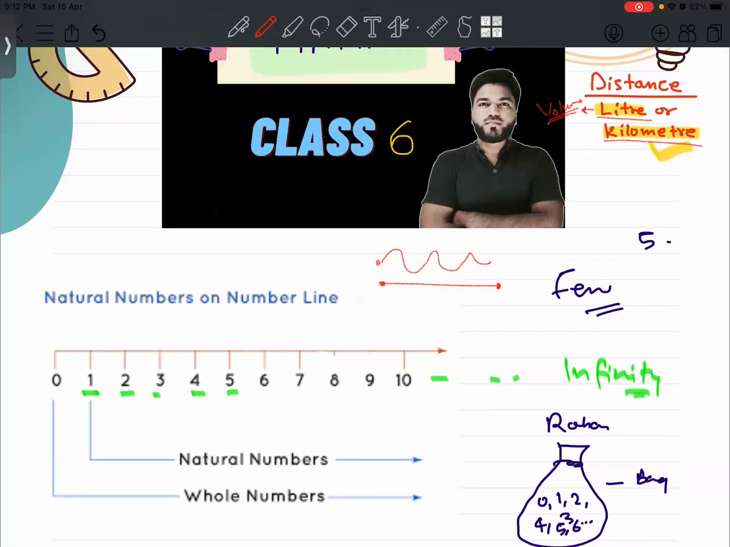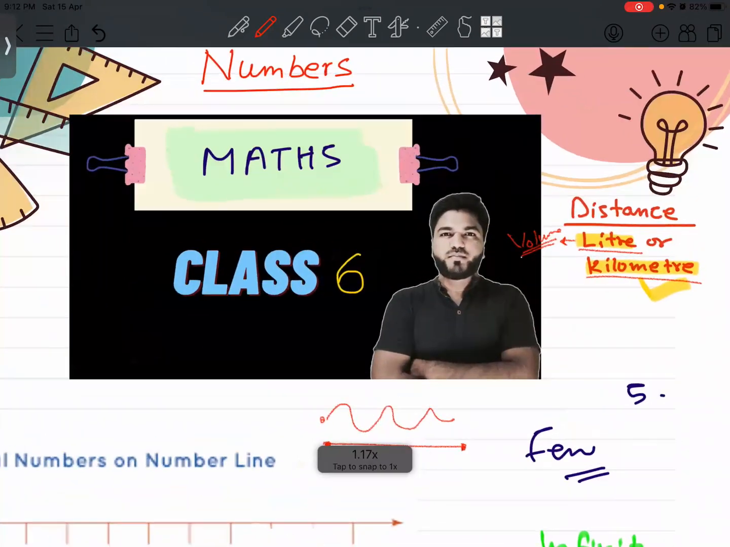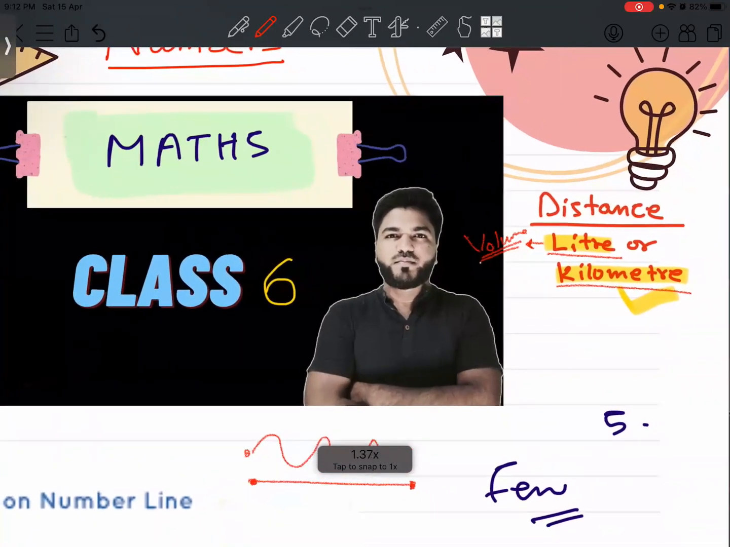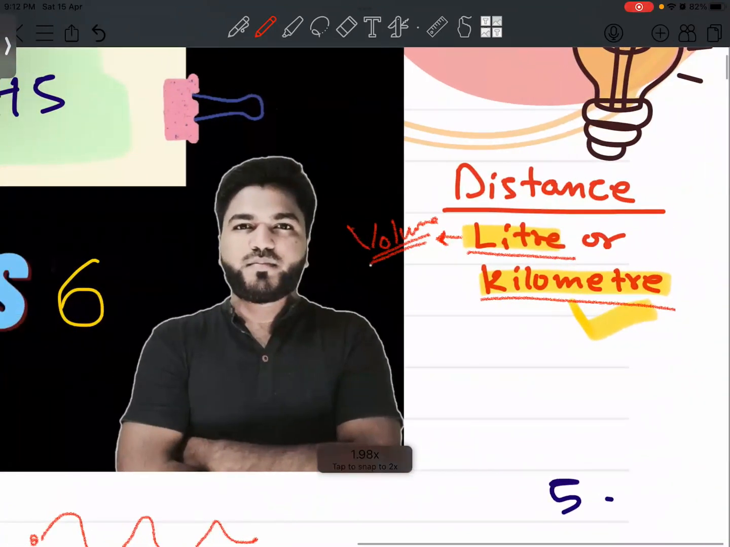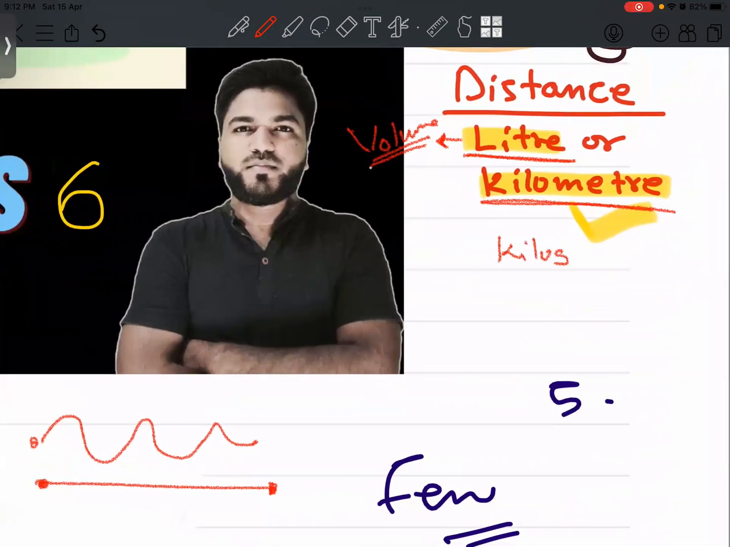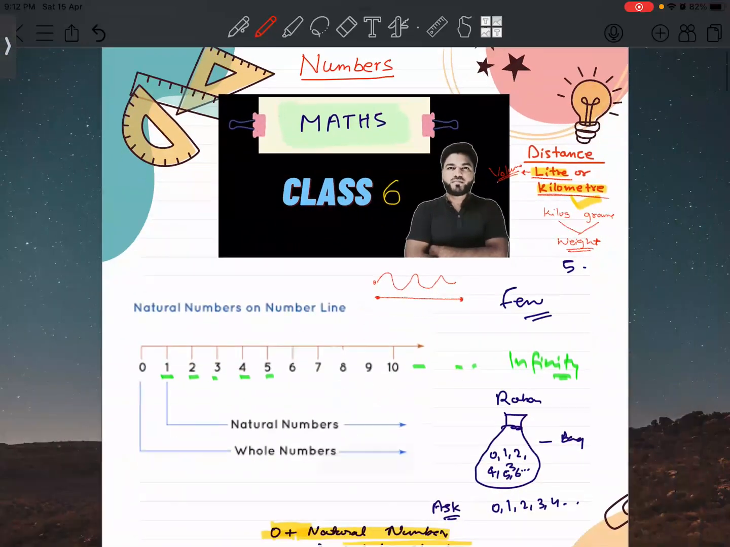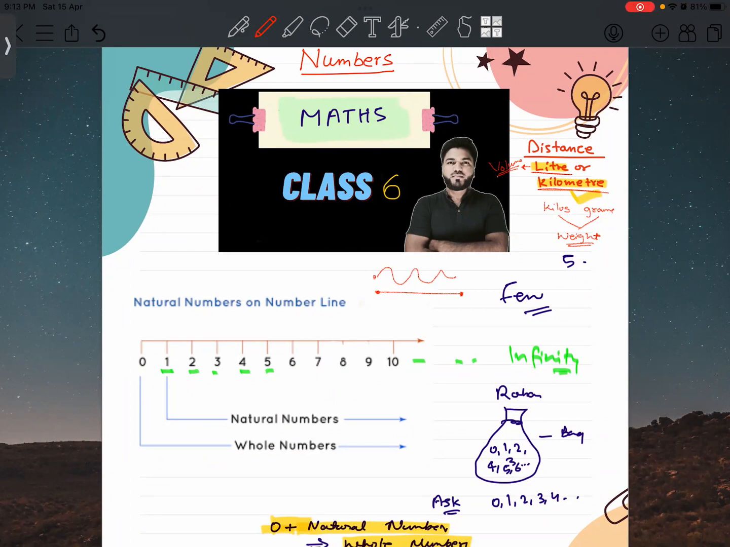Sir, liter is something that measures liquid. Kilometer is some distance. Liter is simply used to measure liquid substances, while kilometer is used to measure distance. Similarly, we have kilos and grams to measure weight. When we have our science class, we will discuss so many different fun topics.